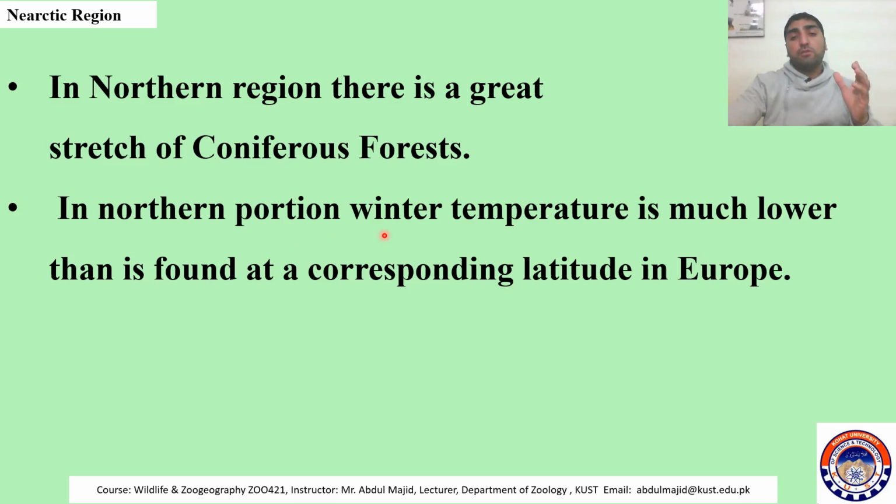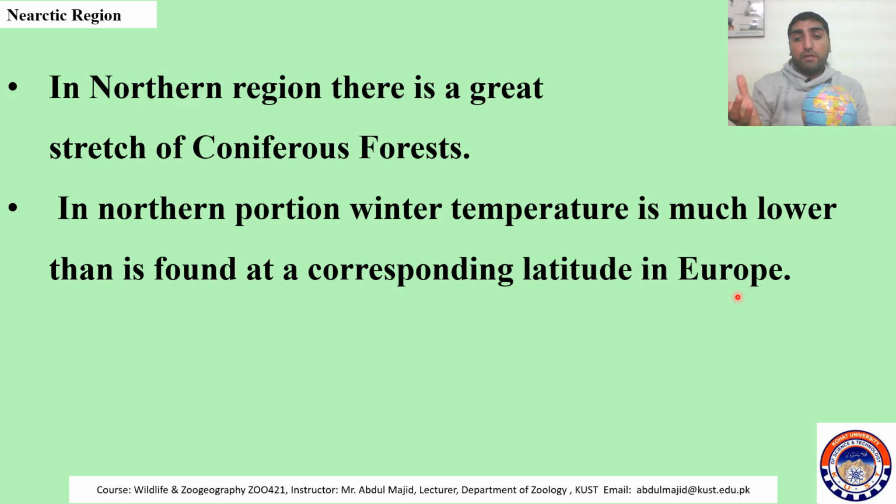In the northern portion, winter temperature is much lower than that found at the corresponding latitude in Europe. This means, and again we will explain it with the help of the globe, that at the same latitude in Europe and in America, the temperature is much different. For example, if we take latitude 53 degrees, at 53 degrees in America the temperature is much lower than in Europe at 53 degrees.